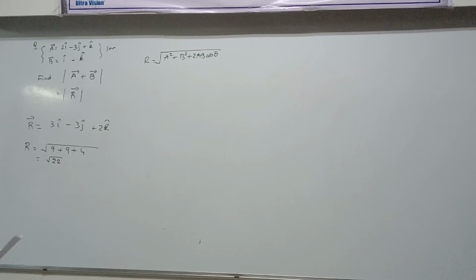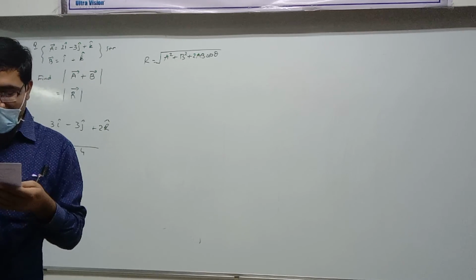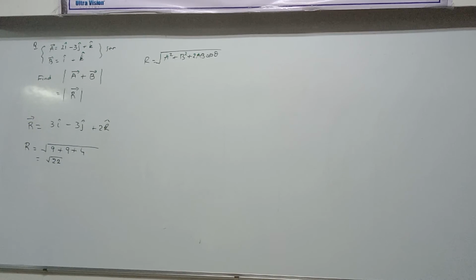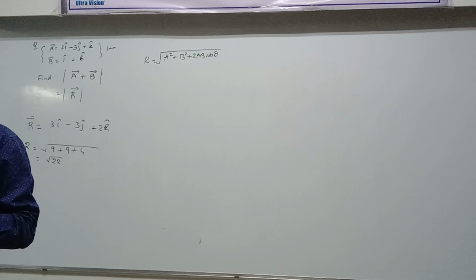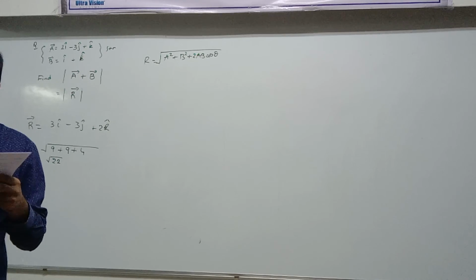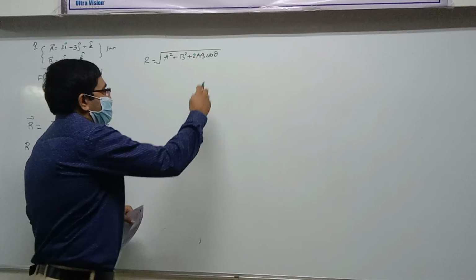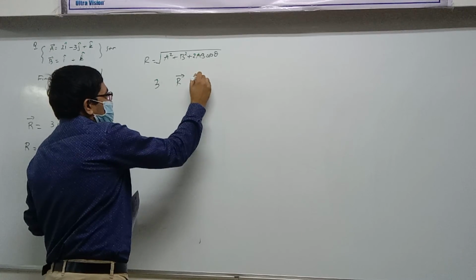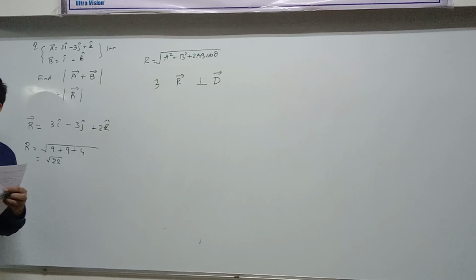Now, read this carefully. It's a gem of a question. The vector sum of two forces is perpendicular to their vector difference. You know the meaning? What is the meaning of vector sum? Result is perpendicular to their vector difference. Do you remember we used to write two vectors, R vector and D vector? So it's given to us in this question that R vector and D vector are perpendicular to each other.